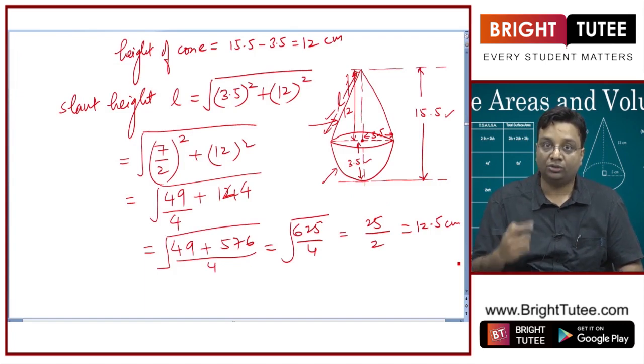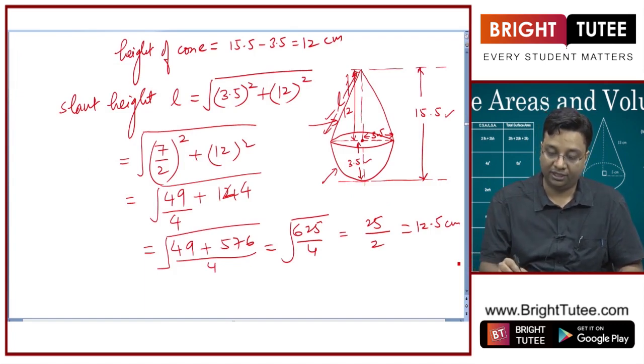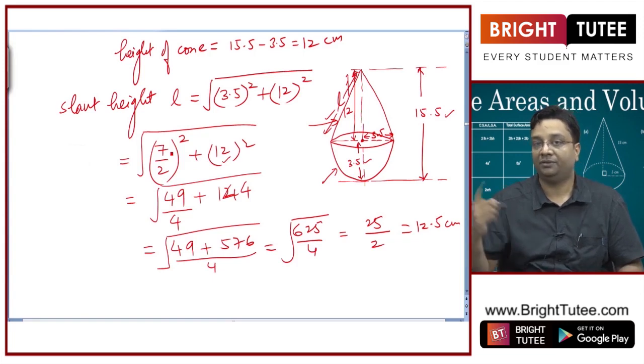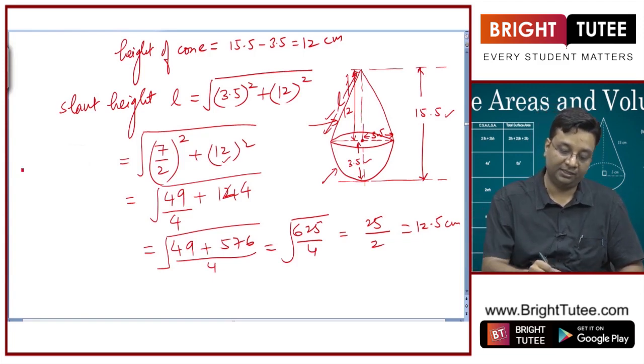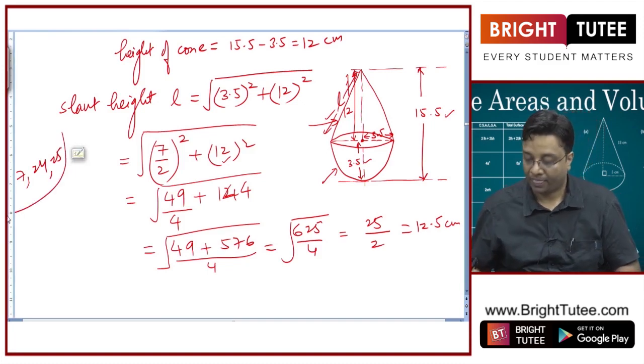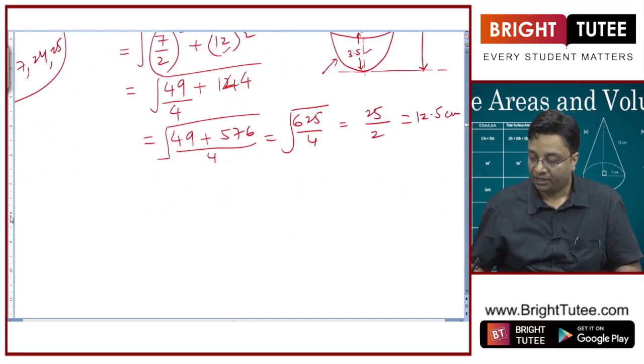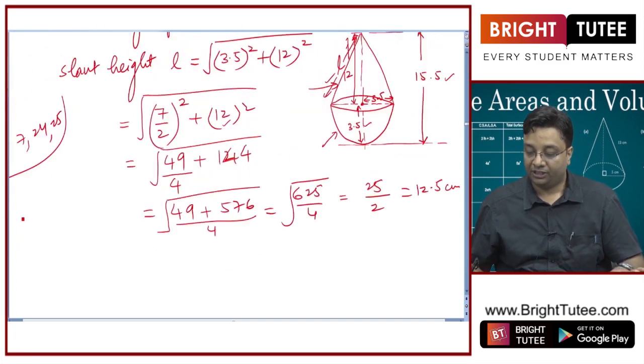Those who know about Pythagorean triplets could have calculated it simply, because this 2 square will multiply with this, so it will become 24 square. 7 square plus 24 square will give you 25 square. 7, 24 and 25 are Pythagorean triplets. Okay, so we have got the slant height now.